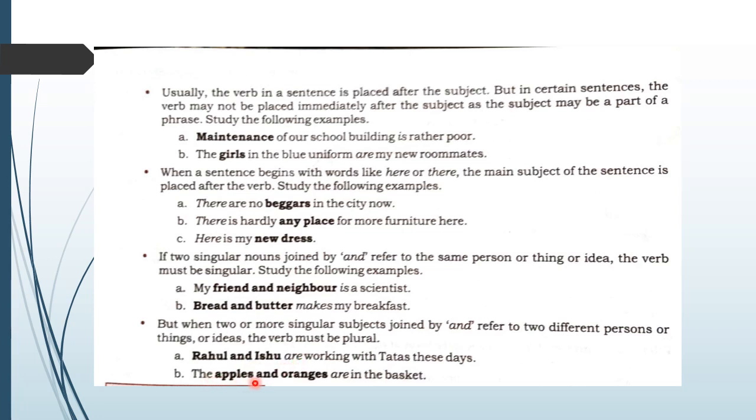Okay. The apples and oranges are in the basket. So two different fruits are mentioned here, so we use a plural verb. Okay children. So plural subject, plural verb; singular subject, singular verb. With here and there, we use the subject after the verb are and is. Where the subject is part of a phrase, the verb is put after a distance from the subject word. Okay, children.